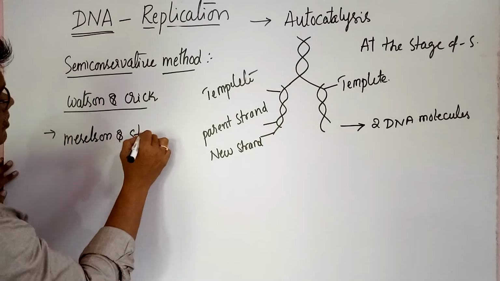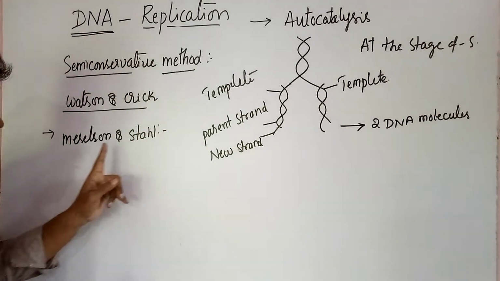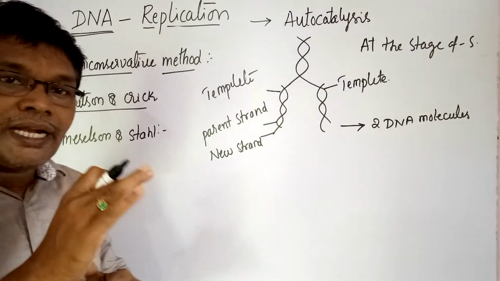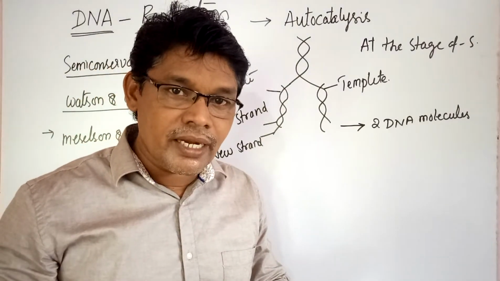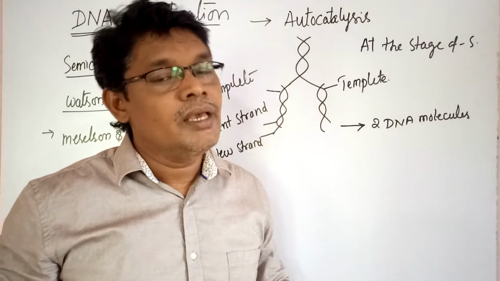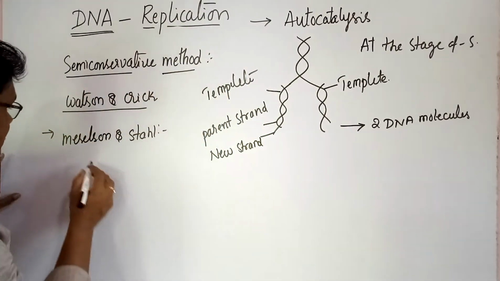Meselson and Stahl experimentally proved that the DNA molecule is replicated in a semi-conservative method. How is it possible?